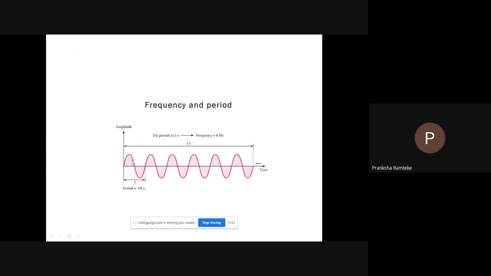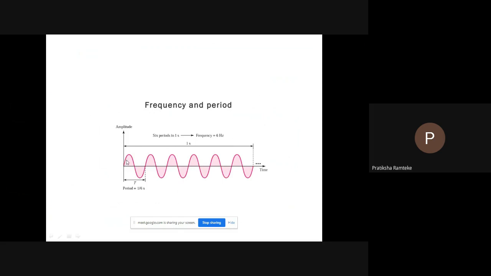and these are the sine waves which are continuously flowing in this graph. In this, this is the peak amplitude. This shows the highest value of the amplitude.